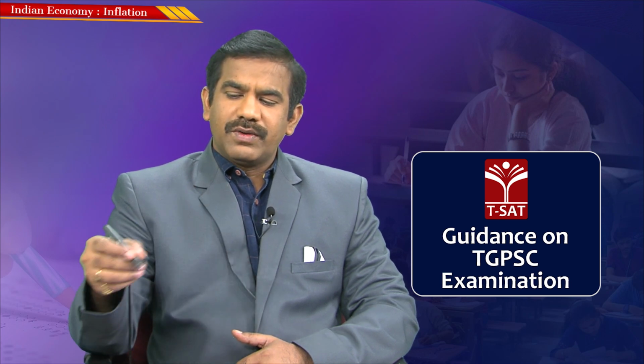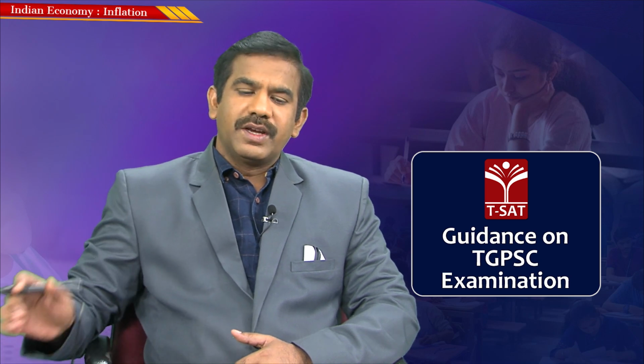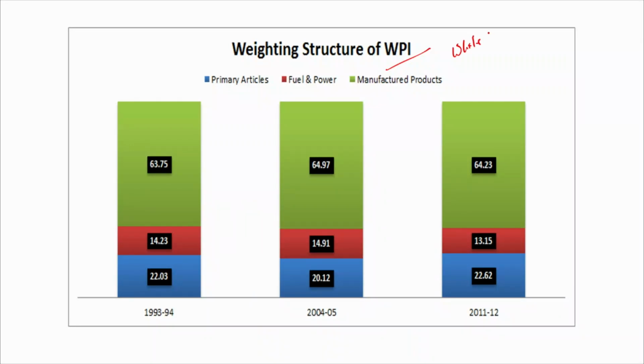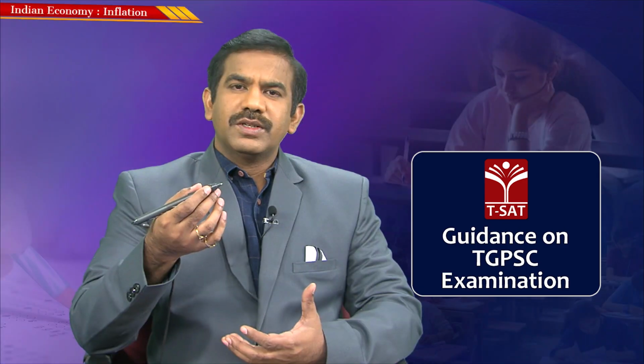So now let's go ahead with the second common measure of inflation, that is using the wholesale price index. WPI stands for wholesale price index. And I guess you are aware that an index number is simply a statistical measure that helps in understanding how a set of variables behave.